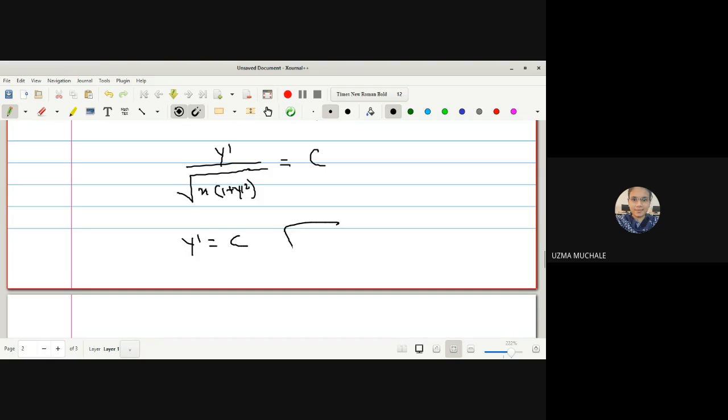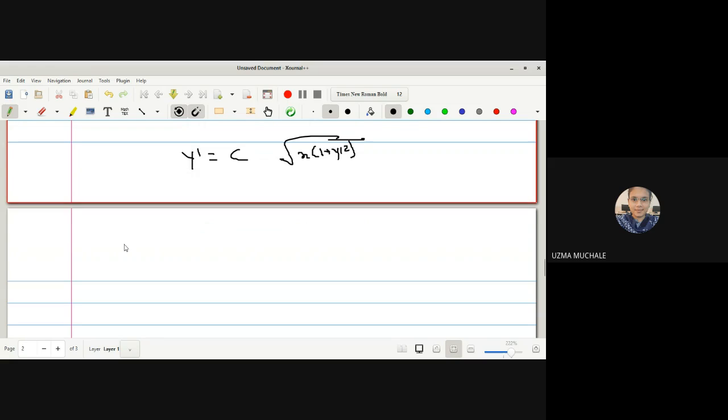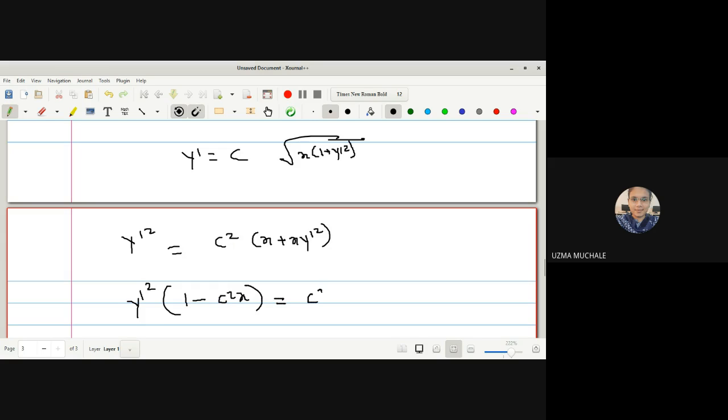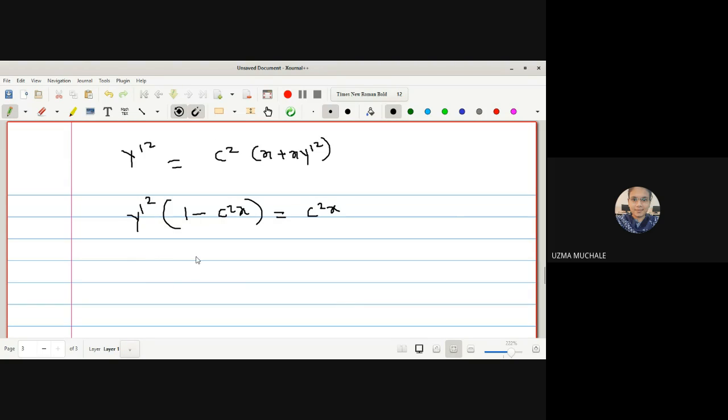y dash is equal to c under root of x times 1 plus y dash square. Then you have to square both sides, then you get the value of y dash square. Then take the square root and find the answer. So x plus x y dash square. Taking y dash square outside, we remain with 1 minus c square into x. Y dash square is common and it remains with c square into x. Then y dash square will be equal to c square x divided by 1 minus c square into x.